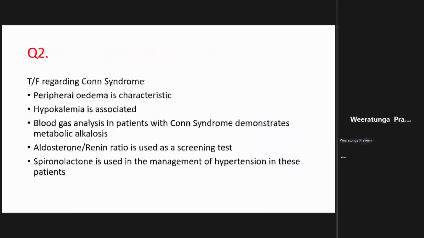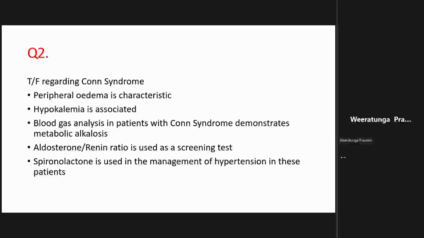Right. Now, next we move on to Conn syndrome. Conn syndrome is a specific term which we use for a mineralocorticoid secreting tumor in the adrenal gland. Okay, now, how does this present?